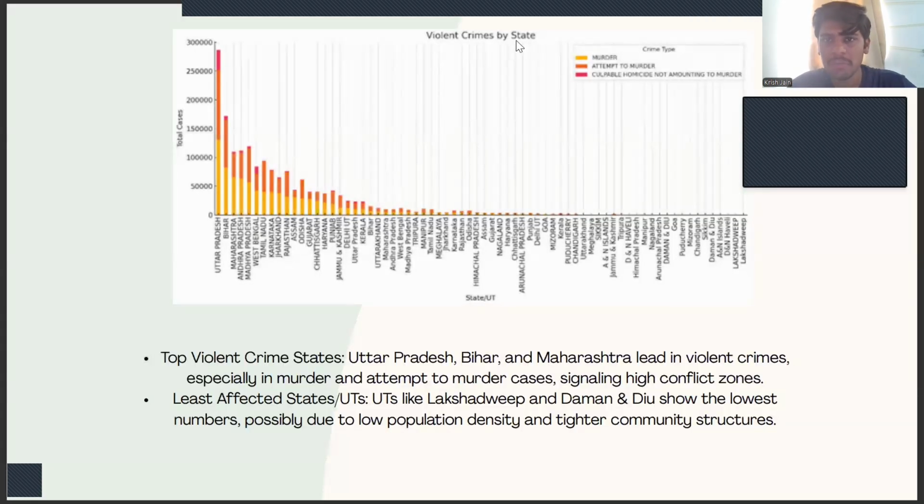Now we'll see violent crime by states. There are three categories: murder, attempt to murder, and culpable homicide not amounting to murder. The top violent states, Uttar Pradesh, Bihar, and Maharashtra, lead in violent crime, especially in murder and attempt to murder, signaling high conflict zones. In Uttar Pradesh, this part is showing the murder, this part is showing the attempt to murder, and this is the culpable homicide not amounting to murder. The least affected states are this one and the union territories like Lakshadweep, Daman and Diu, and others.